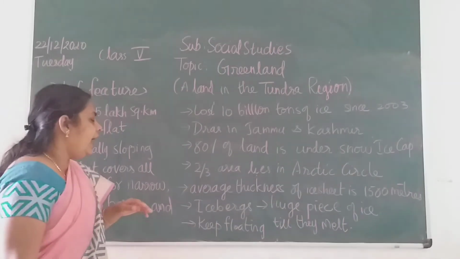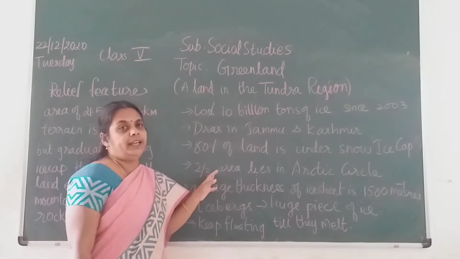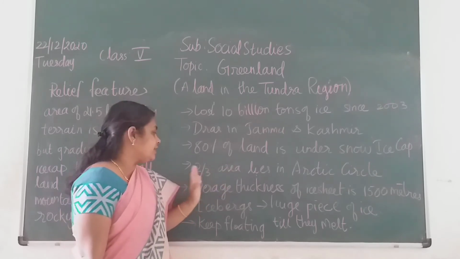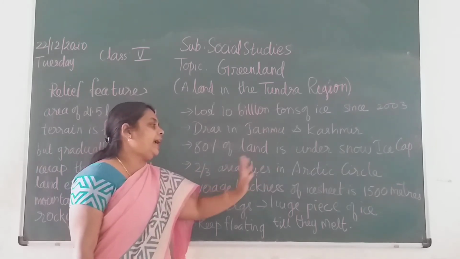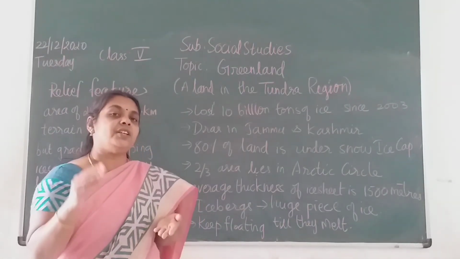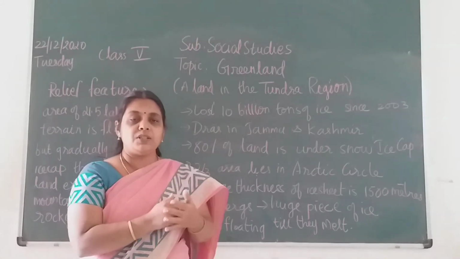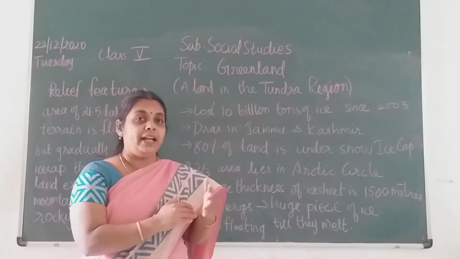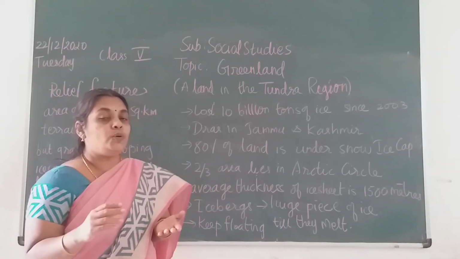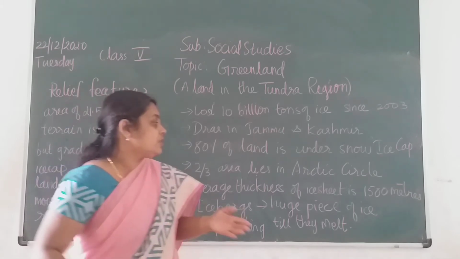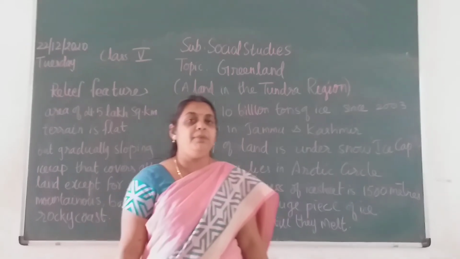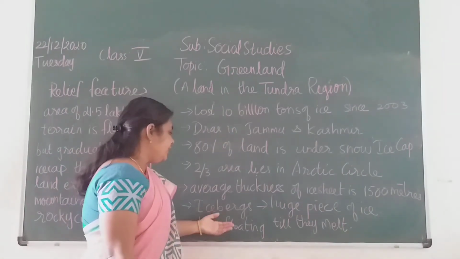And nearly 2/3 area lies in the Arctic Circle. Then the thickness of the ice sheet: you would have made ice cubes or ice bars, but in Greenland the average thickness of the ice is 1500 meters, children. So it is almost 1.5 kilometer thickness. That much ice is being covered, children.